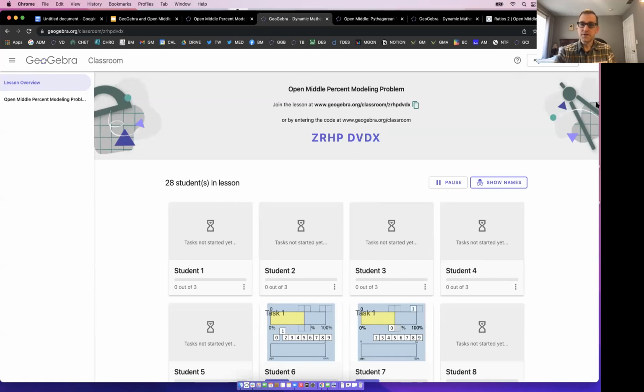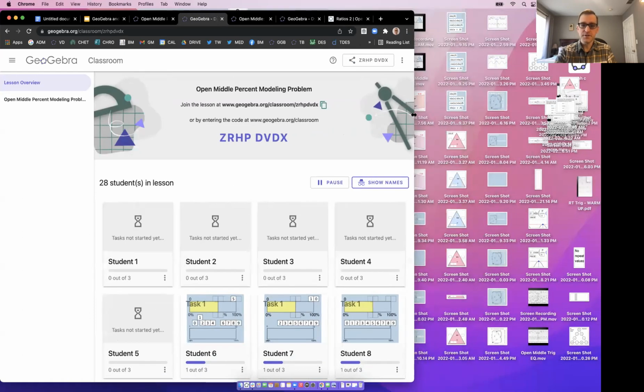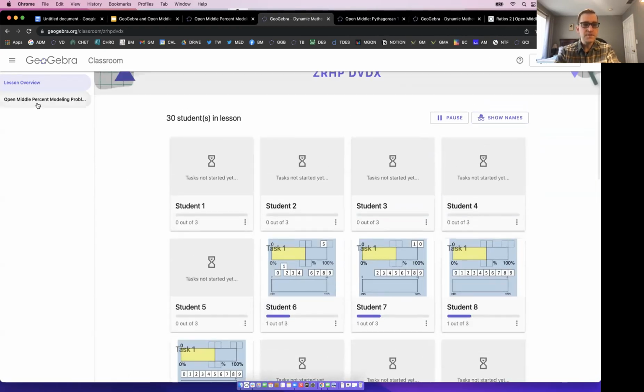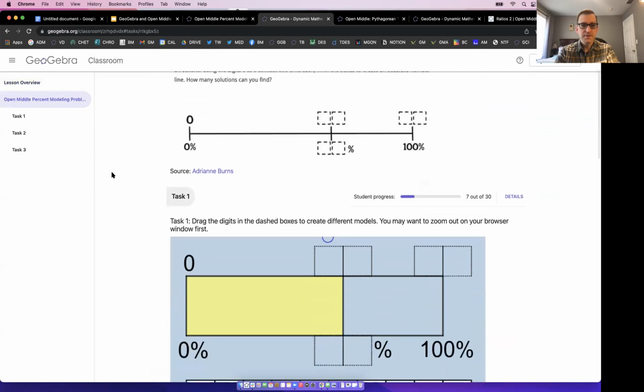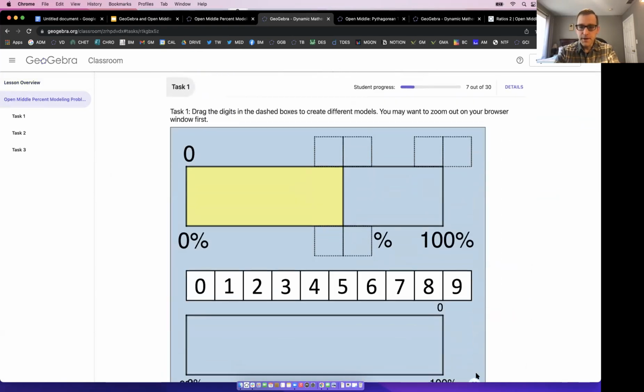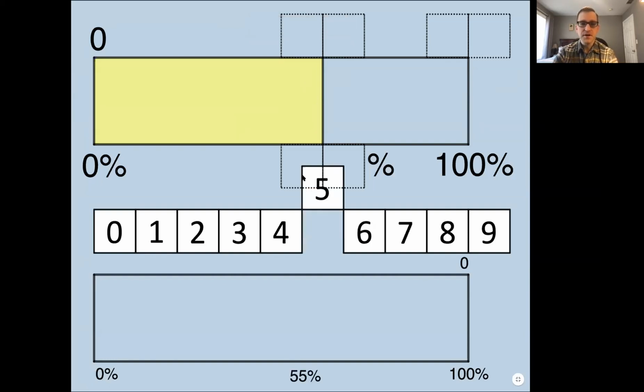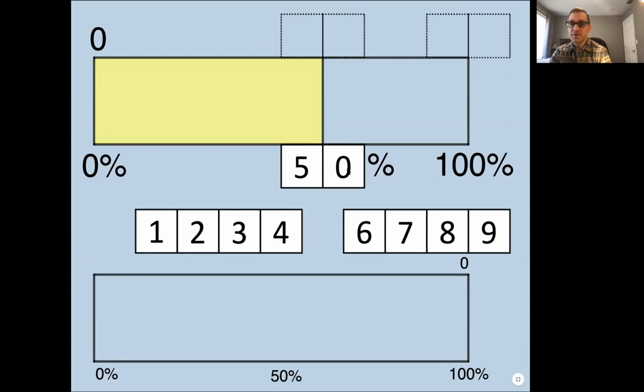So for example, right here, I'm going to actually join as this one. No, I won't join as a student here. But if you take a look at this problem, there are 4 tasks. See how I have a double number line when it comes to percentages? I want to see if students can construct an accurate number line here. The easiest percentage students can think of is 50. Most students know that means half, right? But now I want you to make a double number line statement that's true, with the added stipulation that you cannot repeat the digit.